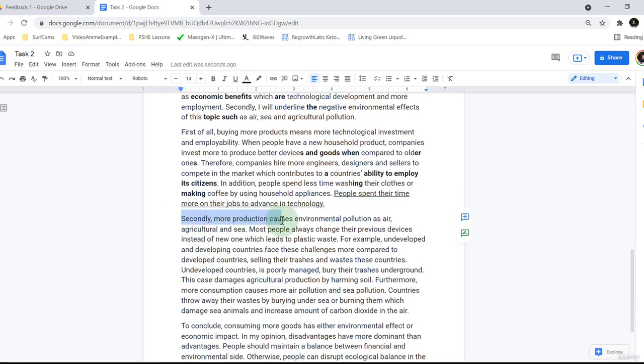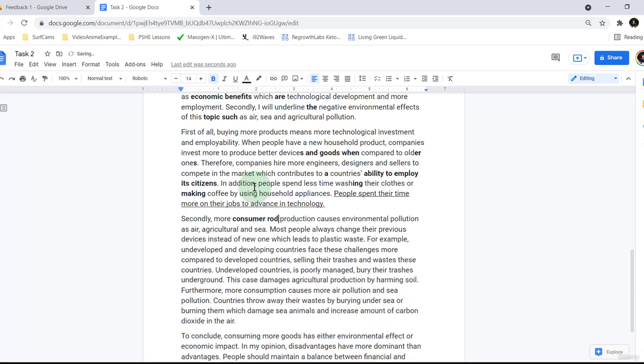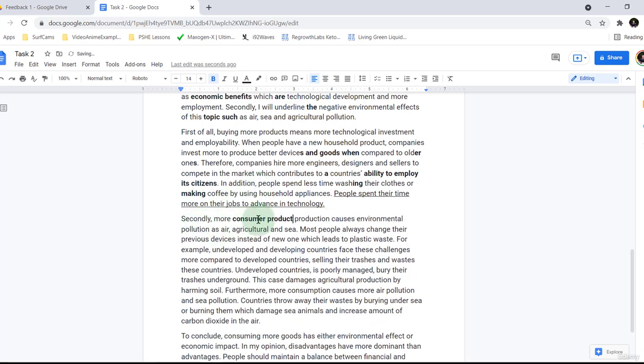Okay, secondly, more production causes environmental pollution. More what production? We need to be more specific here. We need a noun phrase. More, let's say, technology production. Technology, is it just technology we're talking about? Think about the question. More consumer product production. Let's read that back. Secondly, more consumer product production causes environmental pollution, such as air, agricultural, and sea. Okay, that's fine. Interesting topic sentence.